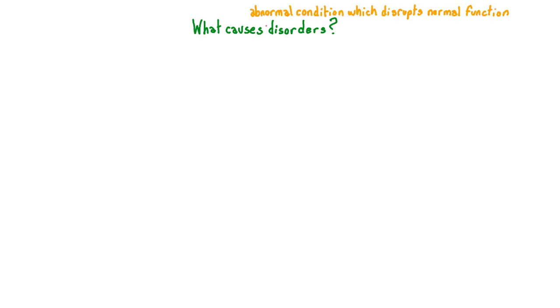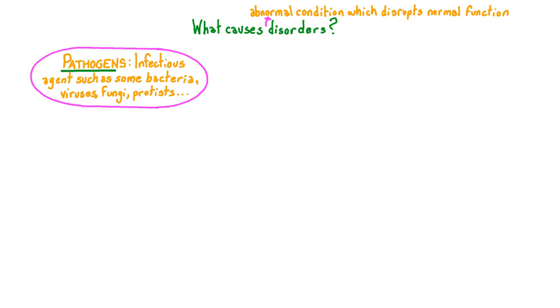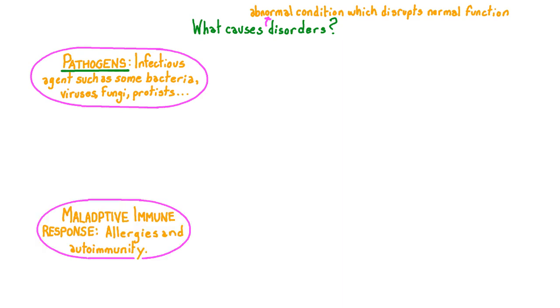A disorder is an abnormal condition which disrupts normal function, and disorders can be caused by underlying disease or environmental and social conditions. Here are a few more specific causes of disorders. Pathogens, such as some bacteria, viruses, and more, that can cause infectious disease often lead to disorders of certain organ systems, such as a virus that disrupts the functioning of our respiratory system. Our immune systems can react against harmless substances from outside our body, triggering allergies such as hay fever, or to structures in our own body leading to an autoimmune response, such as lupus.